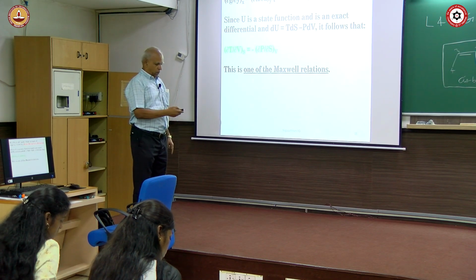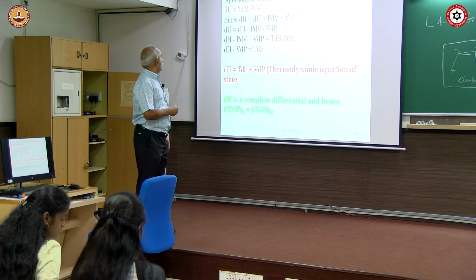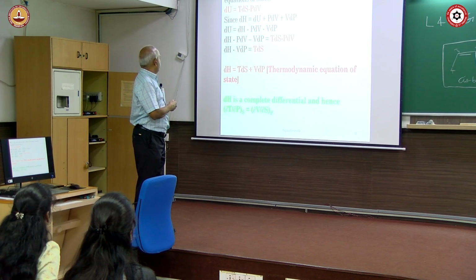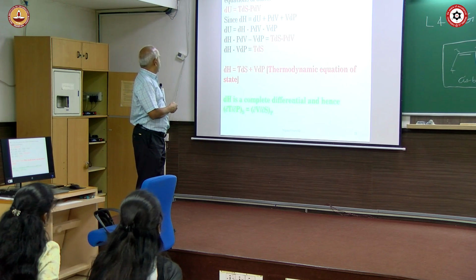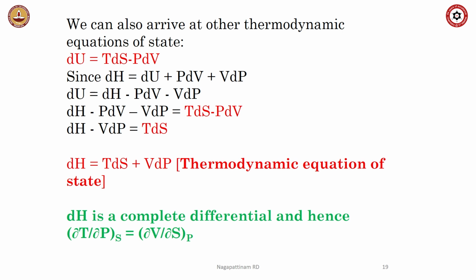Now, do that to the second one. Let us start with this same equation. You know that dH equal to dU plus p dV plus V dp because H equal to U plus pV. Now, you put this in this equation, you will get dH minus V dp equal to T dS. This is the second thermodynamic equation of state. It is an equation of state where H is involved.